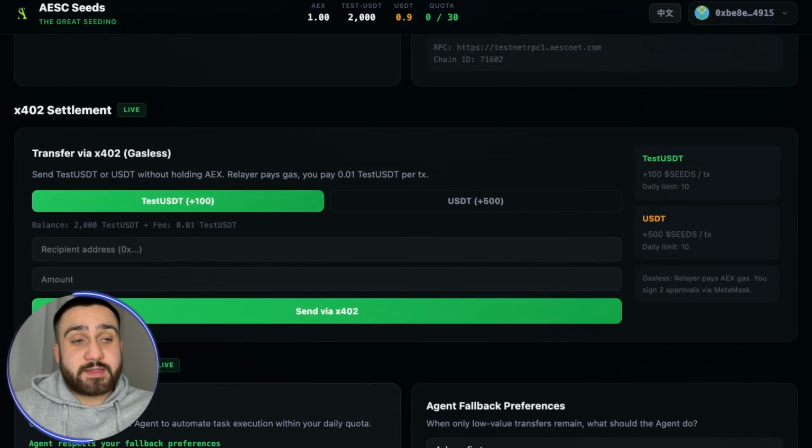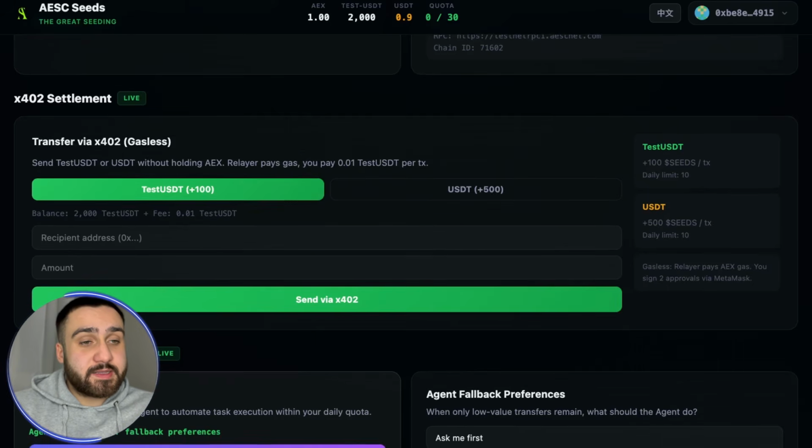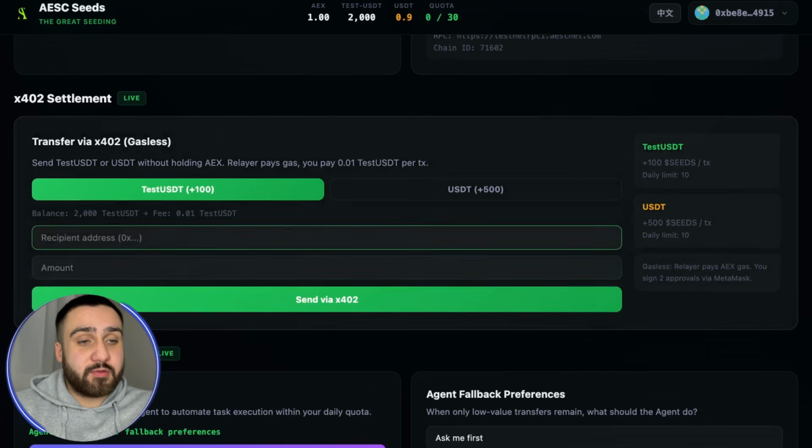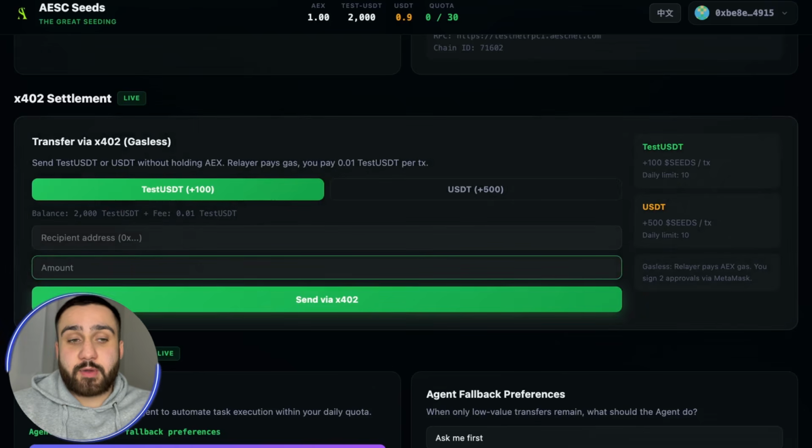This is showing task C, the X402 settlement, which is live right now, and you can do it right now. Like I said, you can send test USDT or USDT without holding EX. The relayer pays the gas, and you pay 0.01 testnet USDT per transaction. Right here you can see that test USDT gives you plus 100 points and USDT gives you plus 500 points, but I'm going to explain what brings you what amount of points from seeds. Right here you need to type the recipient address and the amount that you want to send, and then just click send via X402.